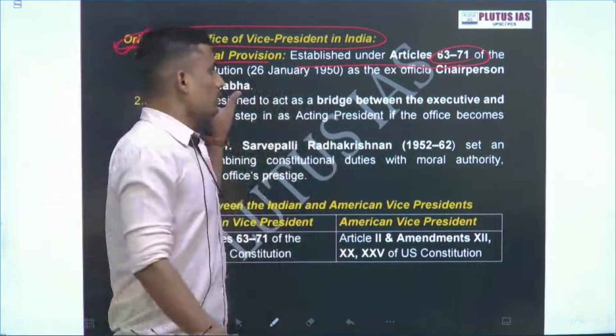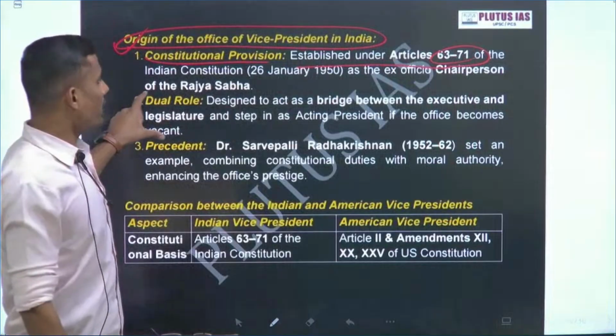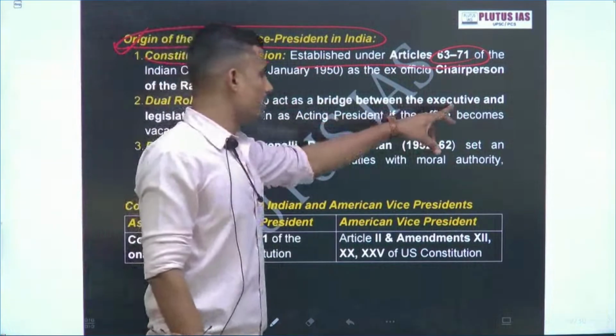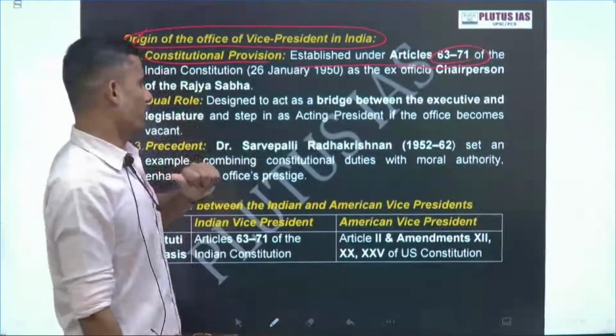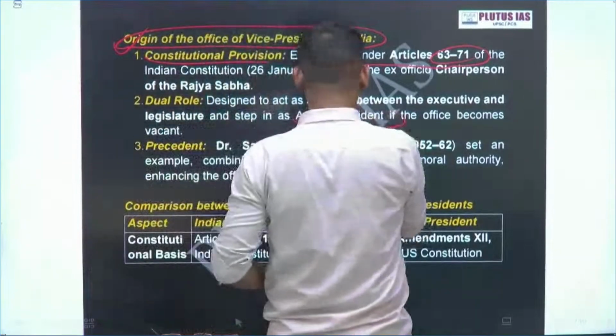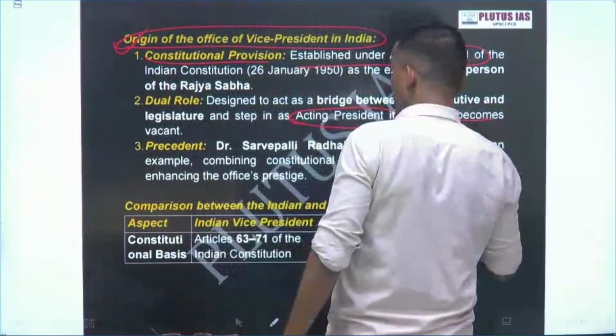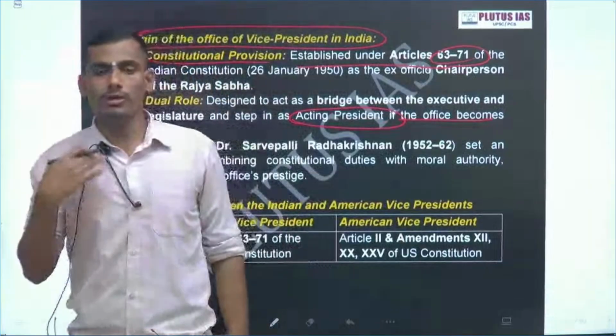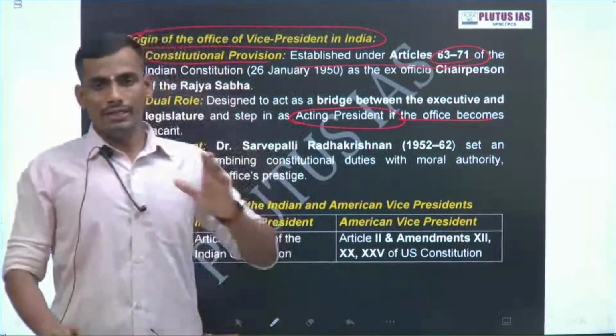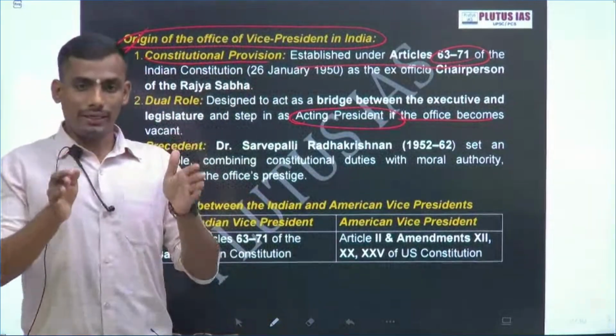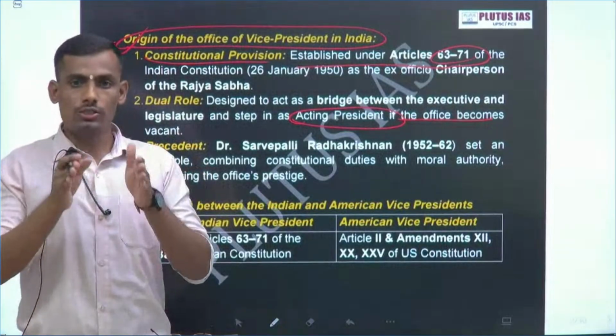This is the first constitutional mandate, and as I said, a dual role, executive and legislature. As acting President and ex officio chairman of the Rajya Sabha, he is like a bridge between the two organs of the state.